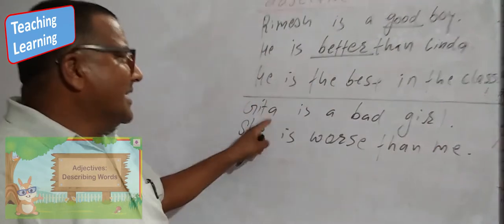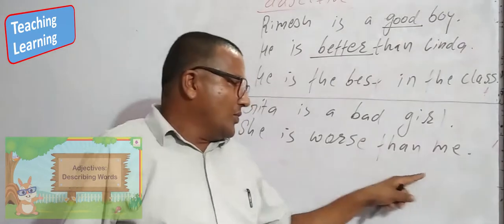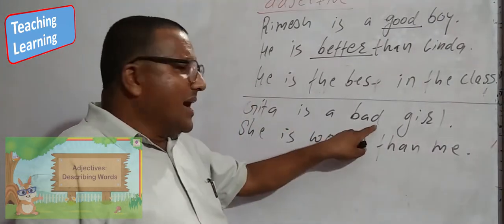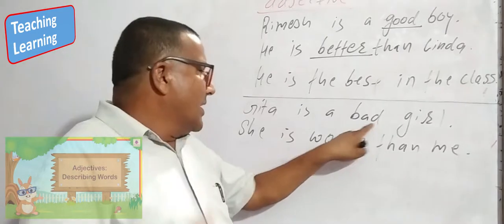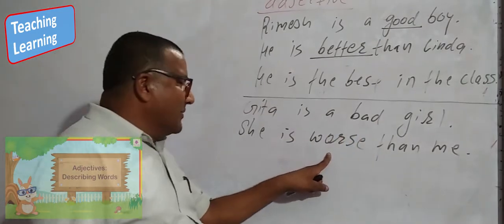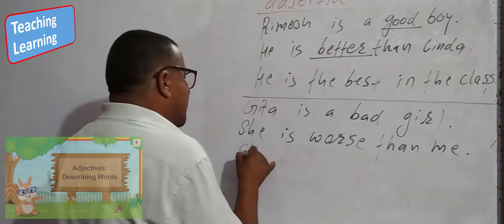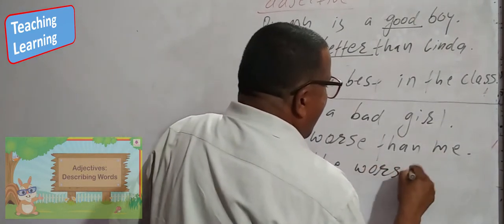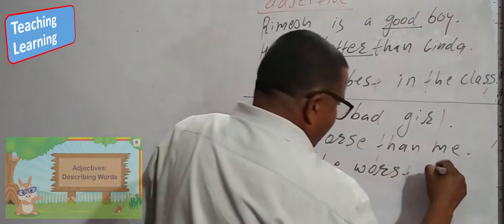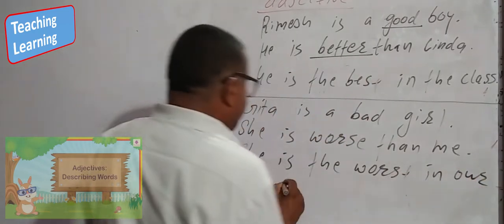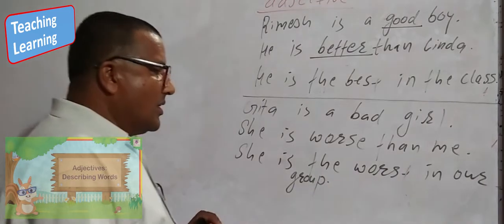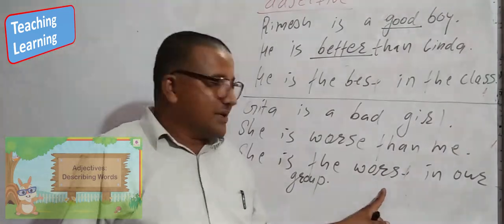Now Gita and I are compared with each other. Bad is the positive, worse is the comparative degree, and she is the worst in our group. She is the worst.